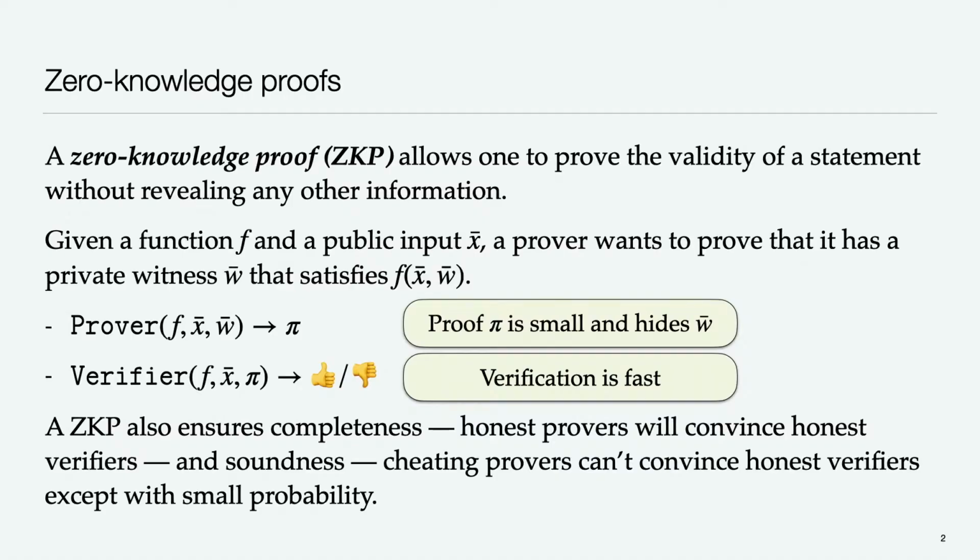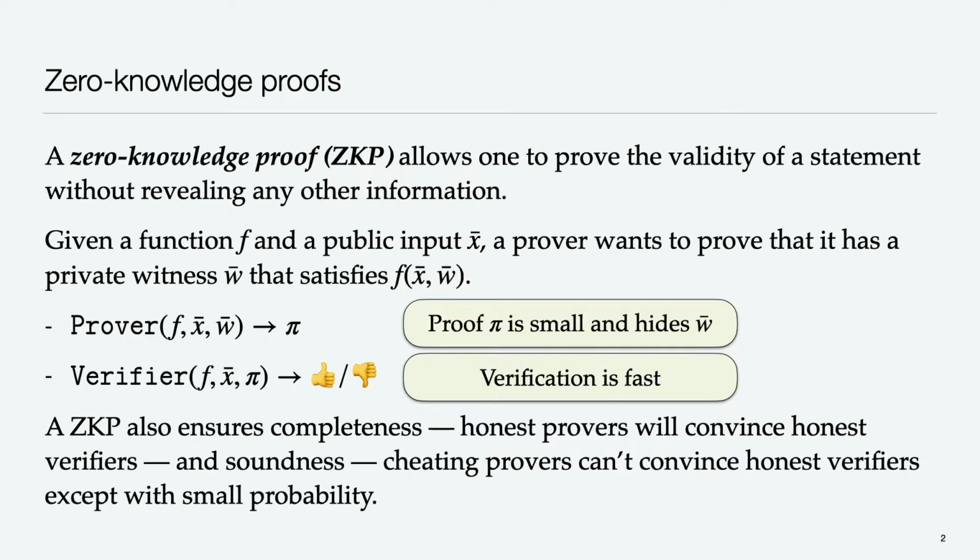To be a little bit more formal about it, we suppose that we have some function f and a public input x, and a prover has done a whole bunch of work and come up with a private input, or witness, as it's often called, w, that satisfies f of x, w. And now the prover wants to prove to one or more verifiers that they have this witness. So we have these two parties in our system, a prover, which operates on f, x, and w, and will generate some proof pi, and a verifier, which operates on f, x, and the proof pi, but not w, and will either accept or reject the proof.